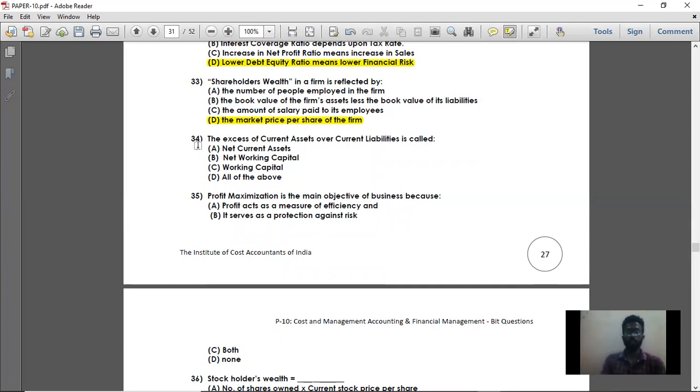Next, question number 34. So I guess I am going a little faster. You don't have to waste your time here watching by going slowly. So I just want to move through the questions a little faster. So what you should do is just work it out or just watch the video. After that, using the printout or using your MCQ PDF, take a Xerox of it or take a printout of it, then solve all the MCQs which have been discussed in the video, so that you will have good command over the MCQs which have been uploaded in the website.